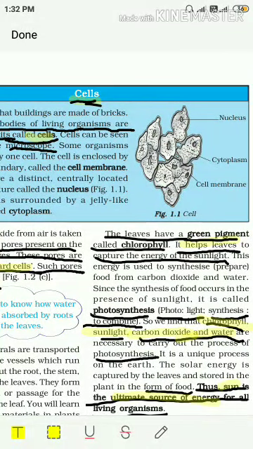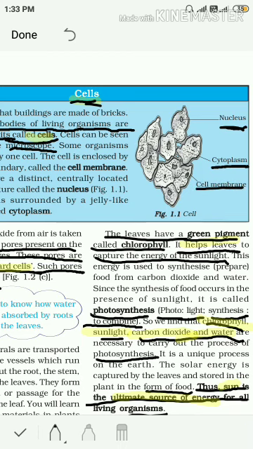This is the structure of a cell. In this you can see that the nucleus is there. A small dot is present, that is called the nucleus, and you can see a very small dotted structure around the nucleus, and this is called cytoplasm. And you can see a boundary around the cell. It is called the cell membrane.